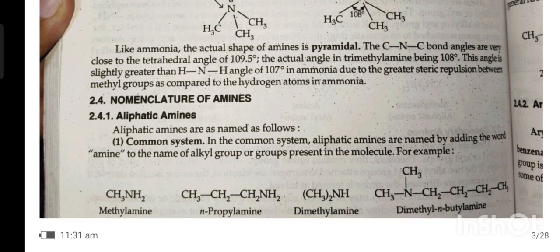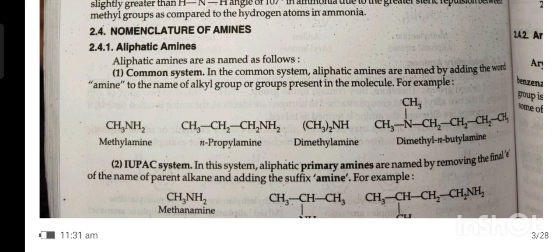Nomenclature of amines. Aliphatic amines. Aliphatic amines are named as follows. First, the common system. In the common system, aliphatic amines are named by adding the word amine to the name of the alkyl group or groups present in the molecule. For example, methylamine and propylamine, dimethylamine, dimethyl and butylamine.